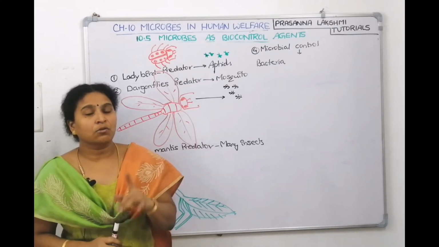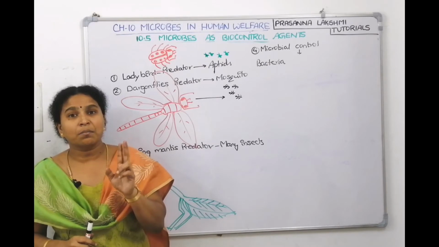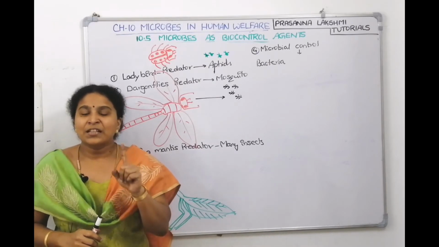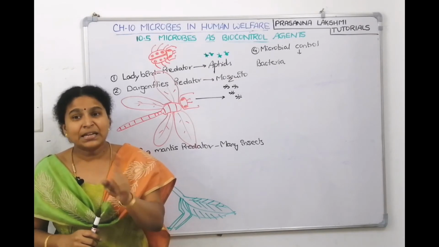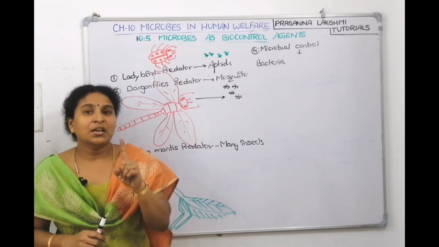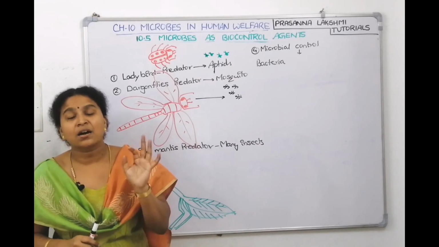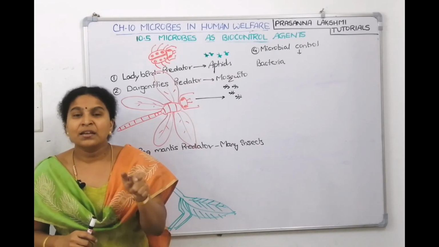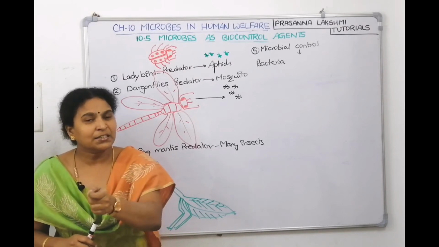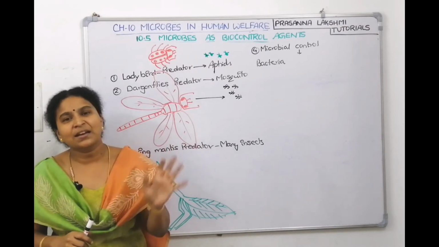Under microbial control, we have discussed biotechnology and its applications, where we discussed BT cotton. I told you BT doesn't stand for biotechnology. BT stands for a bacteria called Bacillus thuringiensis, which produces BT toxin. That BT toxin, if the insect eats, then gone, the insect will die.